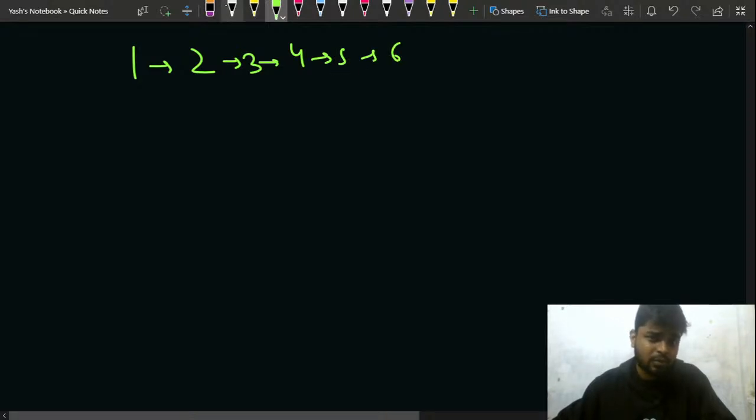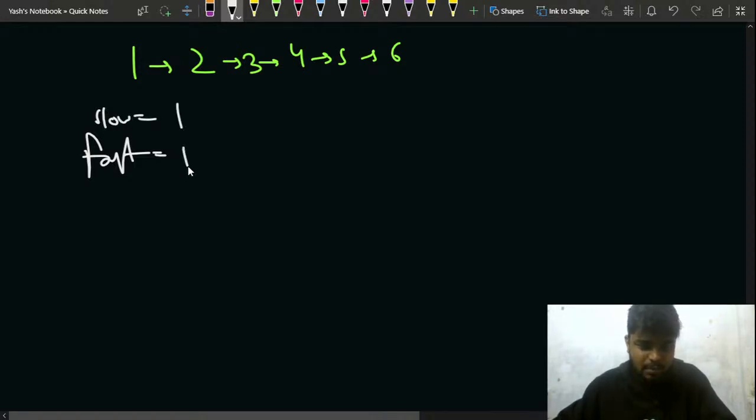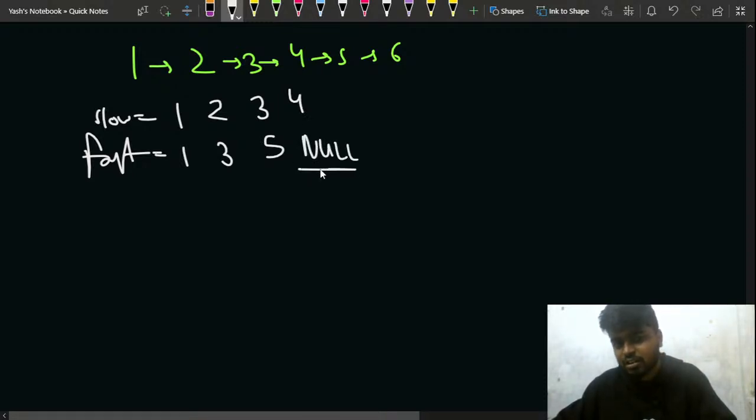If I have 1 2 3 4 5 6, and I have my fast pointer and my slow pointer, right? So my slow will be initially 1, my fast will be 1, my slow moves to 2, my fast moves to 3, my slow moves to 3, my fast moves to 5 because 4 and 5, right? My slow moves to 4 and my fast moves to null. So since my fast will be null, in that case I'll terminate and I'll simply return my slow.